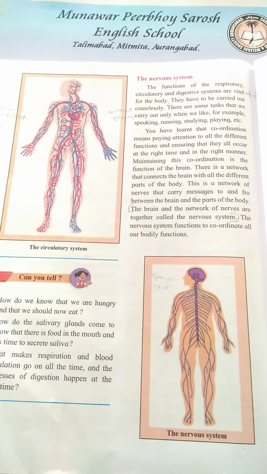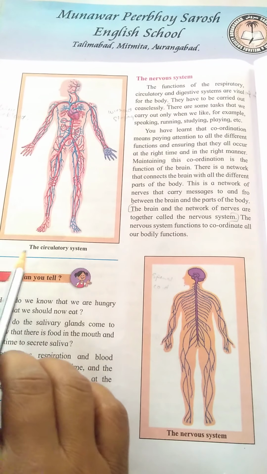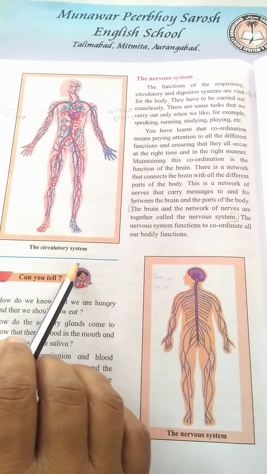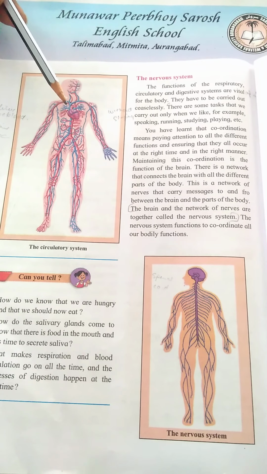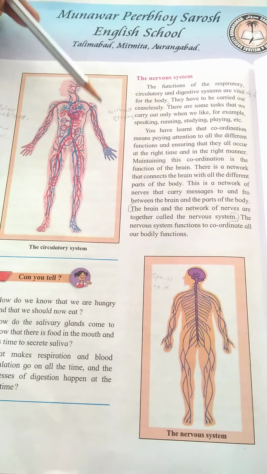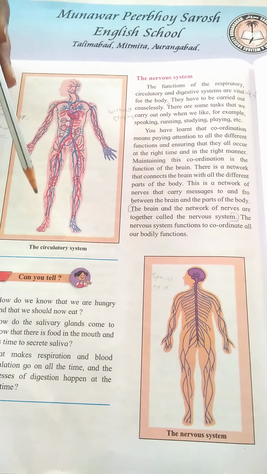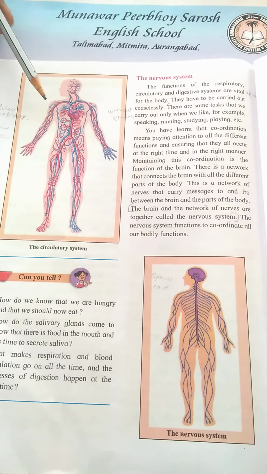Children, in the previous session, we have studied about the circulatory system. So let us see the diagram on page number 112. Take out page number 112. That is a diagram of the circulatory system. Yes. Can you see this, children? This is the heart. You all must be knowing. Blue lines are there and red lines are there. Can you see this?